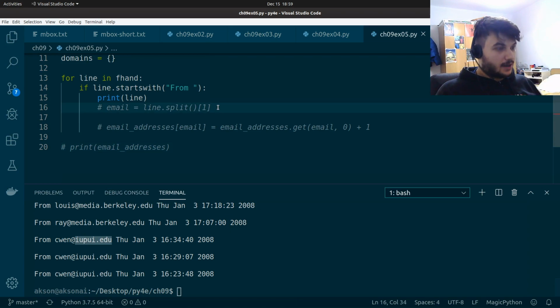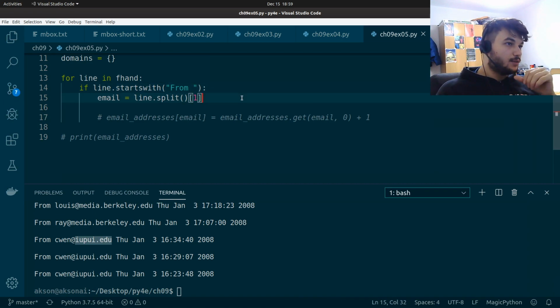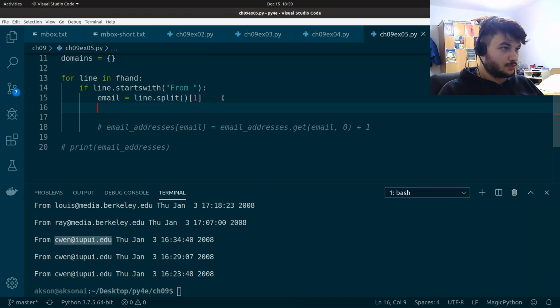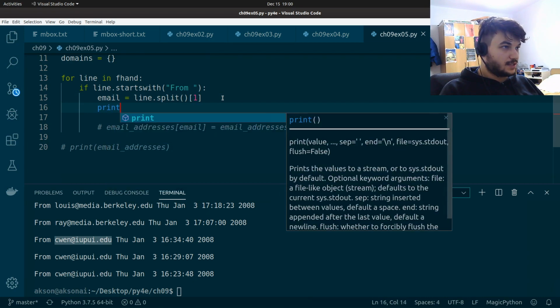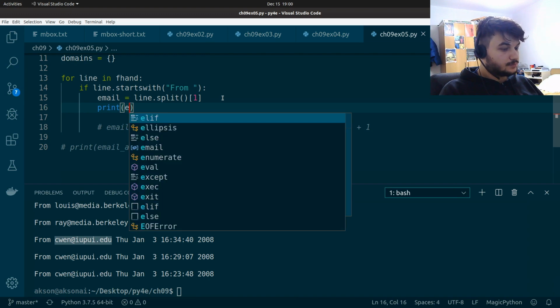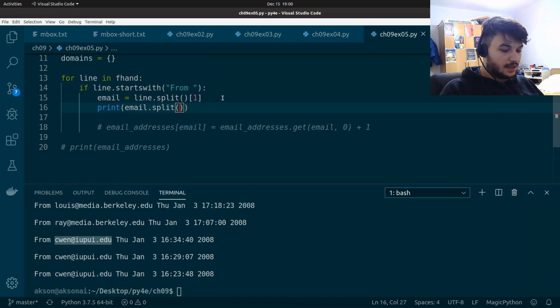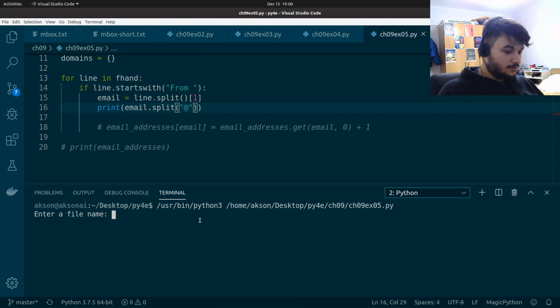Okay, so right here, we get the email. And now to get only the domain, we need to split this string. So the email is a string. We need to split it on this at character, and we need to get only the second part. So let's see how that works. First let's print it so you can see: email.split, and I'm going to give as the input the at character. Let's run this for mbox short.txt.